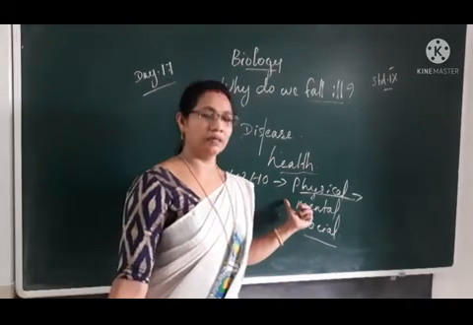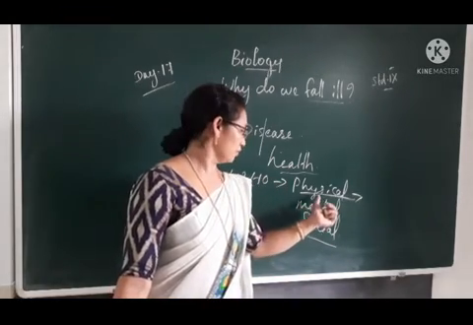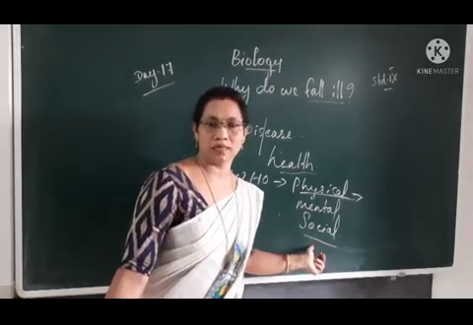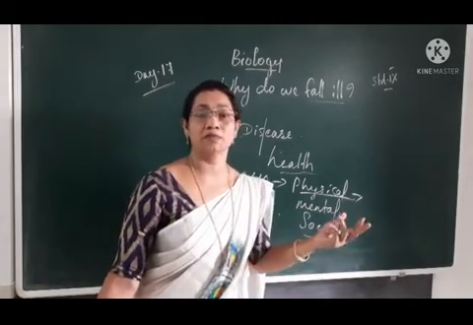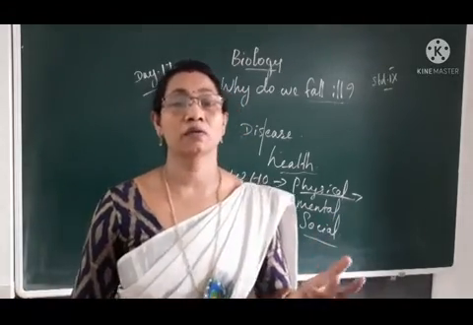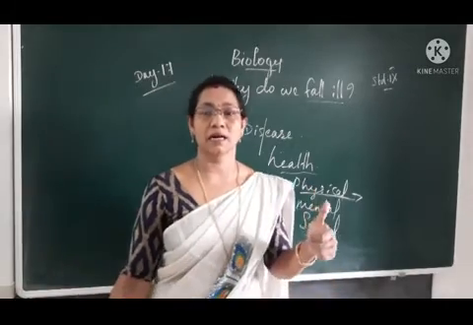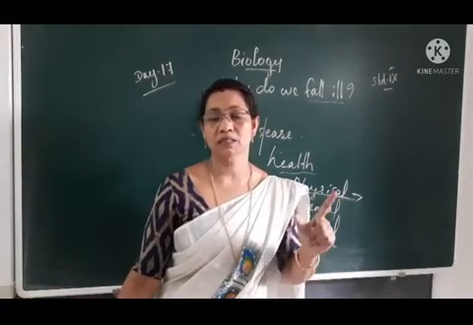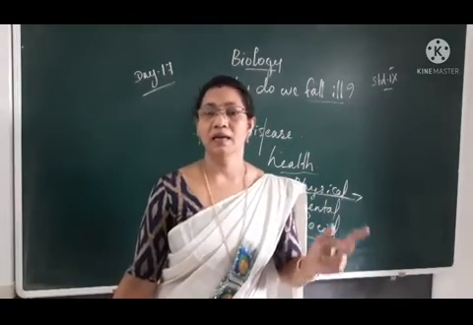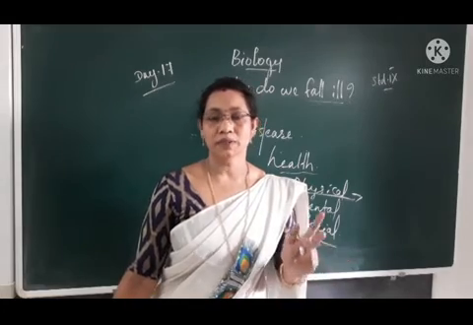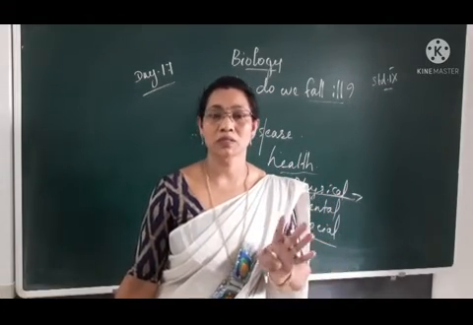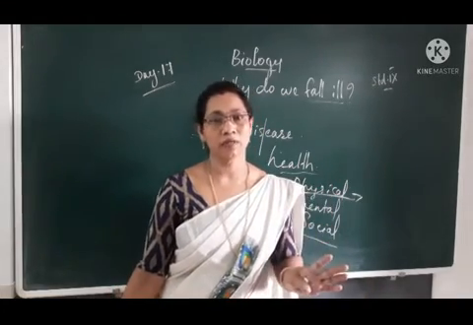Then health is a total well-being in physical, mental and social aspects. Then the various factors required to maintain good health are personal hygiene, public hygiene, the economic condition of a person, and also social equality and social harmony, etc.